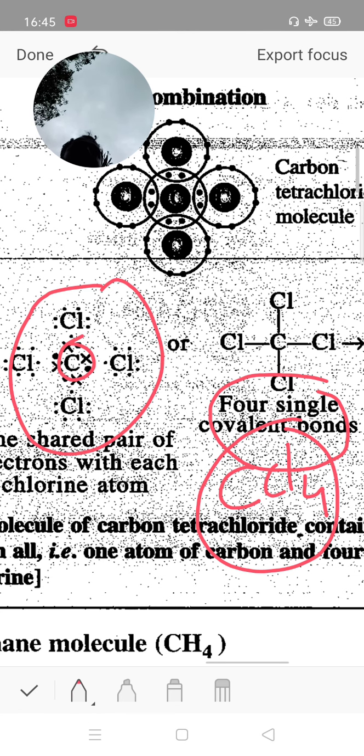We have now discussed all these examples. There are so many examples of covalent bonds, but we will discuss the properties of covalent bonds in the next lecture.